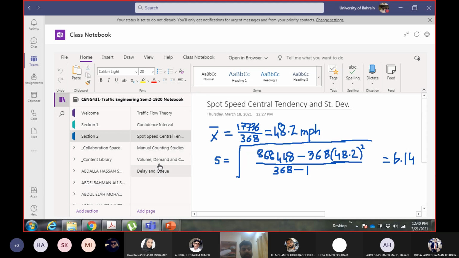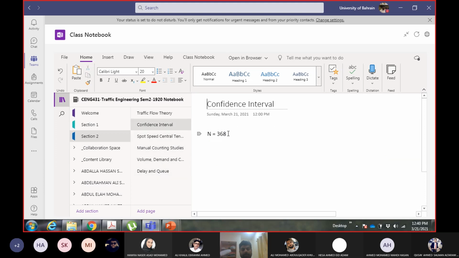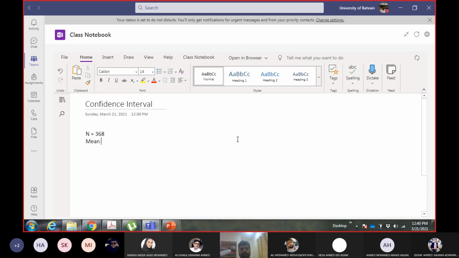So I will just write it here: mean 48.2 miles per hour, S 6.14 miles per hour. First of all I will calculate E. E is S upon root of n. S is 6.14 divided by root of n.